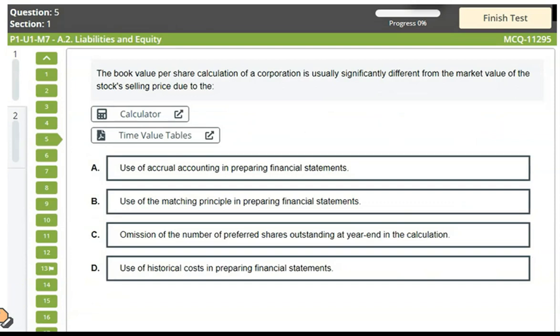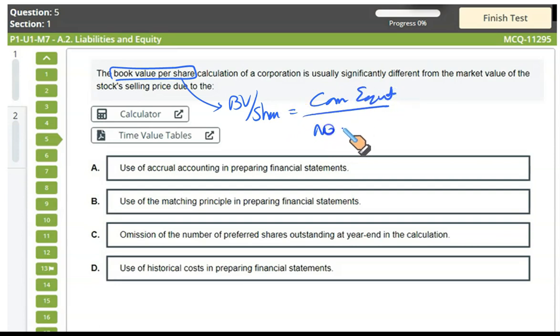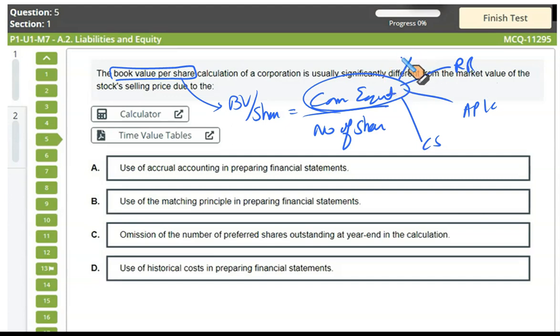Next, the book value per share. This is basically a Part 2 topic studied in Section A, financial statement analysis. Book value per share is equal to the total common equity divided by the number of shares. You don't have to calculate this; the focus is on the common equity. What is common equity? Common stock, additional paid in capital, then you may have some revenue reserves, some capital reserves, some retained earnings, some other comprehensive income. I'm sure you know the components of equity. We discuss in detail in the statement of changes in equity.